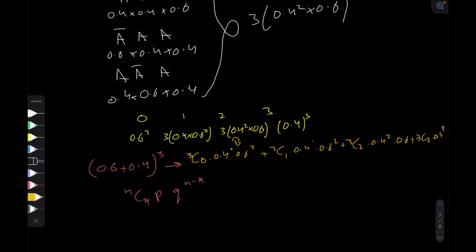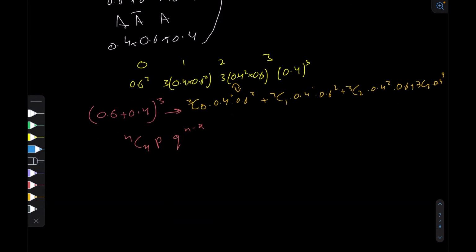Now let's take a look at why this is true. So a recap, nCx basically means the number of combinations in which you can choose x objects from n. So let's say I have some n objects A, B, C, D, E.